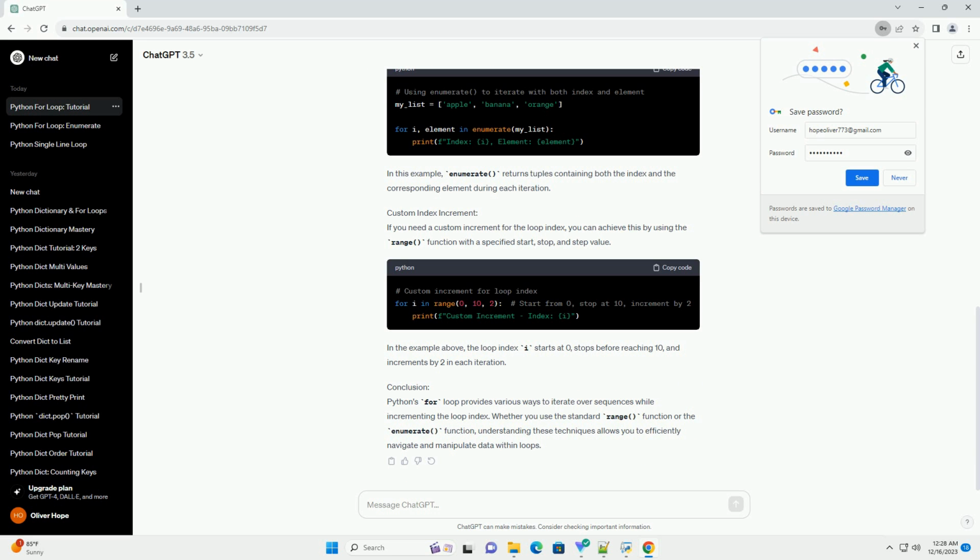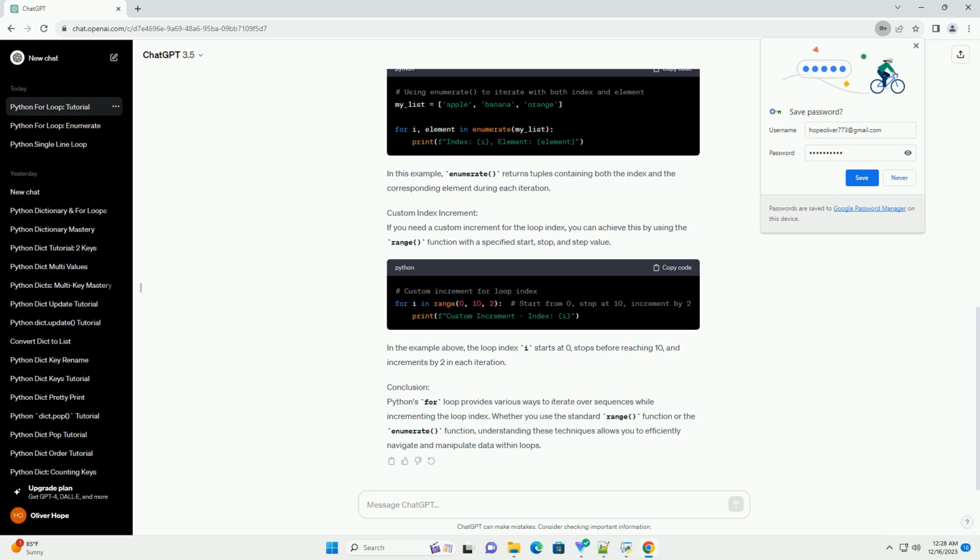In this tutorial, we've explored different ways to increment the loop index in a for loop in Python. Whether using range, enumerate, or a custom increment, you can choose the approach that best suits your needs. Practice these examples and experiment with your own scenarios to become more comfortable with Python's for loop and index manipulation.